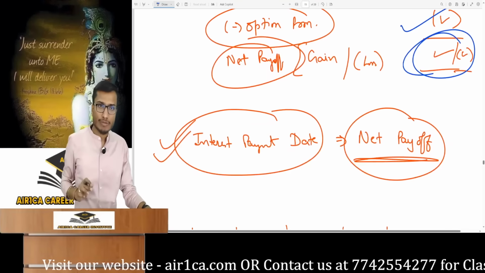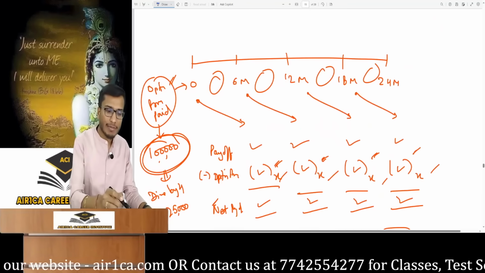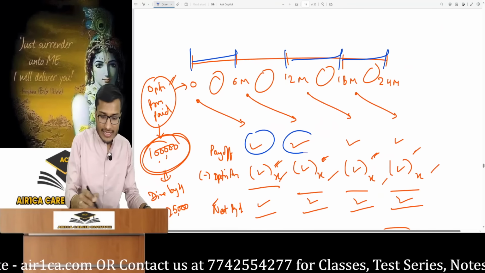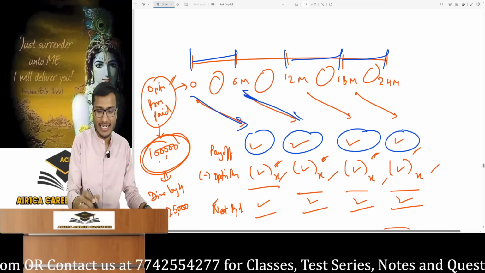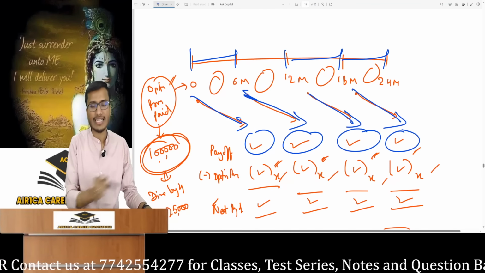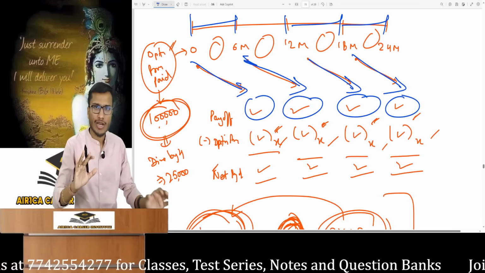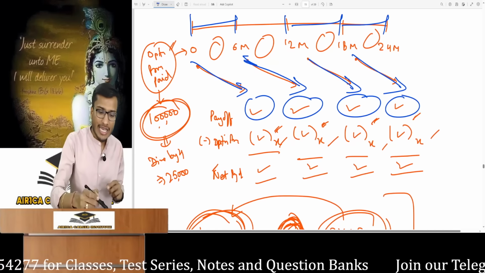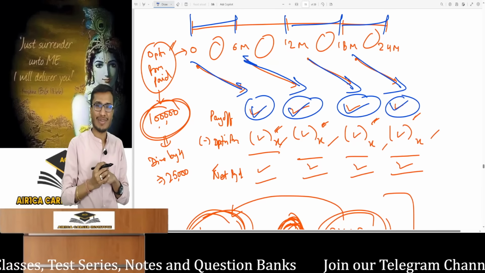The payoff comes on every reset and on every payment date. Suppose, for example, it is a 2-year loan. Look, you have the first, second, third and fourth payment dates. The initial rate payment will occur here, then the 6-month rate will be paid here, and other payments will happen at these points. For now, we are assuming that you will receive a payoff on every date. If you do not get one, then your payoff will simply be 0. So I can calculate the payoff on all 4 interest payment dates in our example.